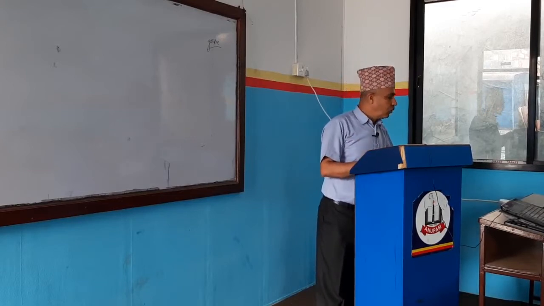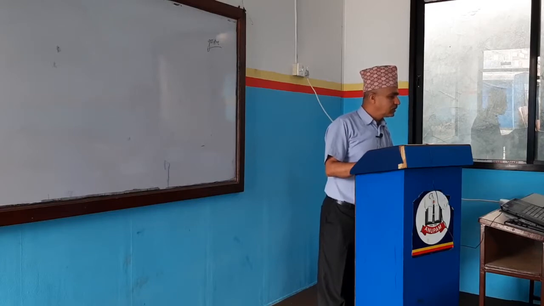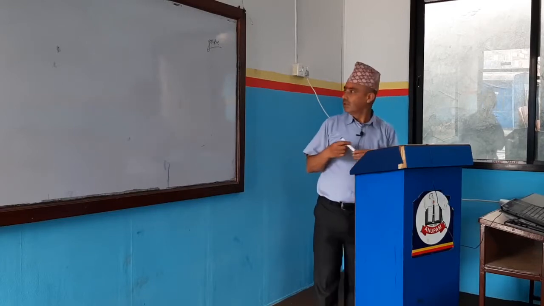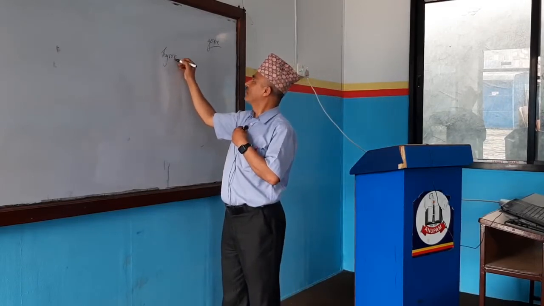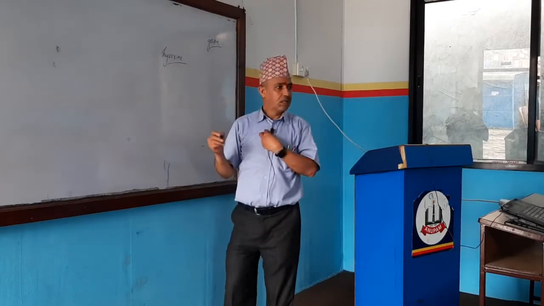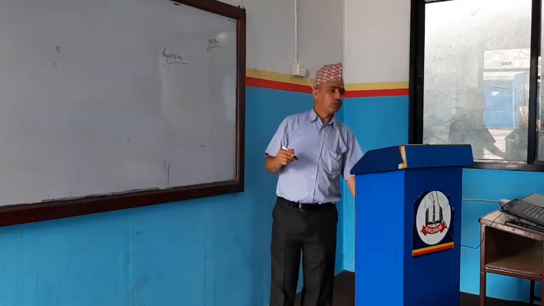Okay. So what does the thyroid gland do? The thyroid gland produces one hormone. What is the name of that hormone? Thyroxine. The name of the hormone is thyroxine.